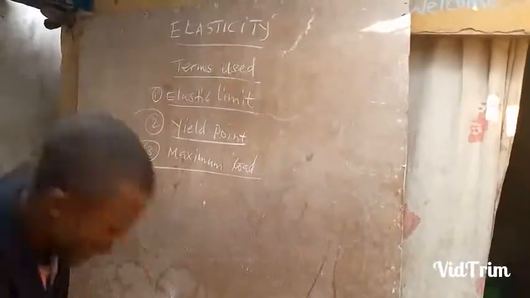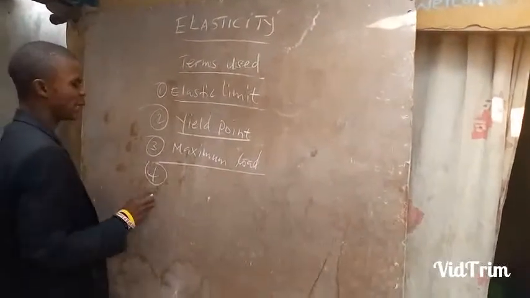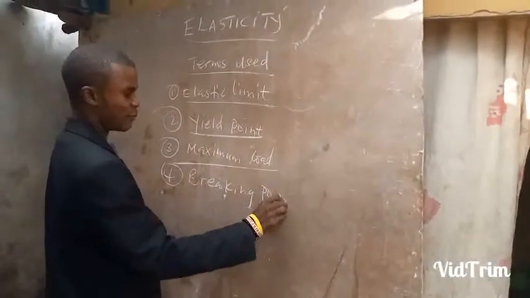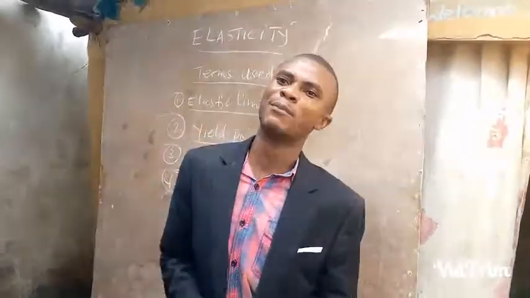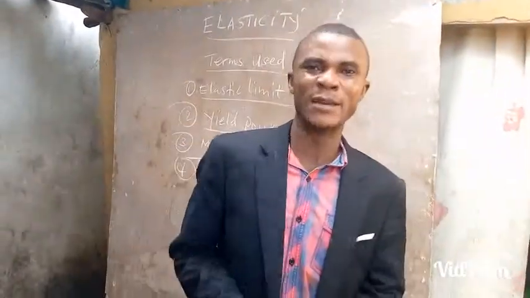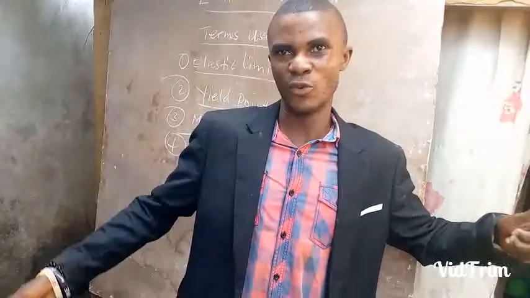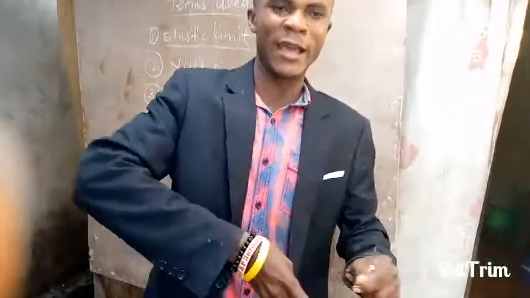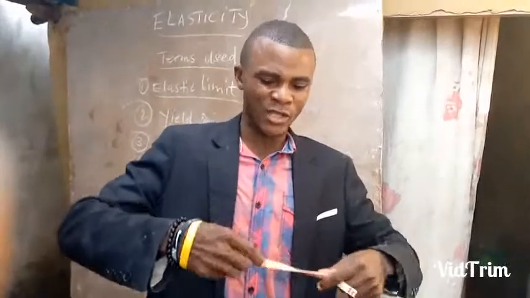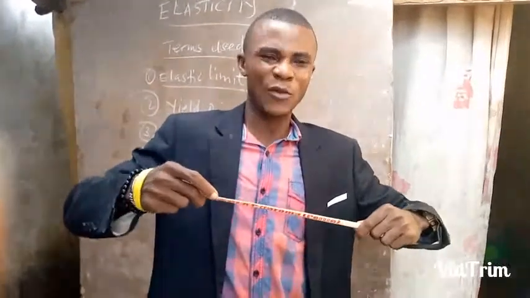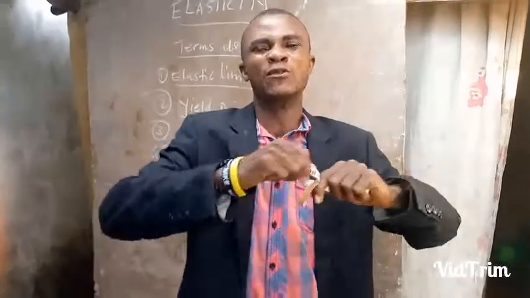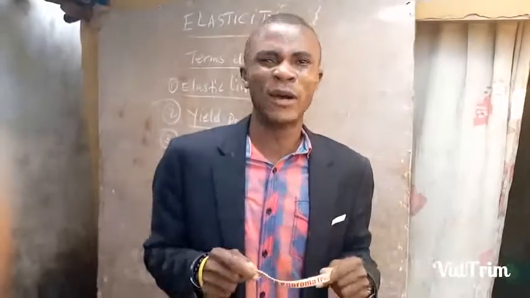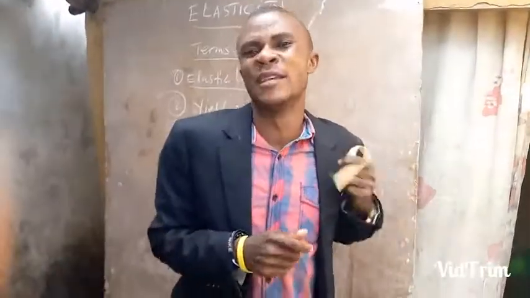Now we move to another term, and that term is breaking point. If you want to define the breaking point, it is the point reached by a particular object in which the wire breaks from the original wire or original point. If I continue to extend this one, extend this one, extend, there will be a particular point when I extend further, it will break. It cuts or it breaks. So that particular point where the wire or whatever material you look at breaks is known as the breaking point.